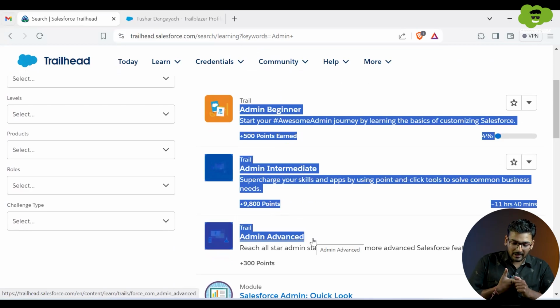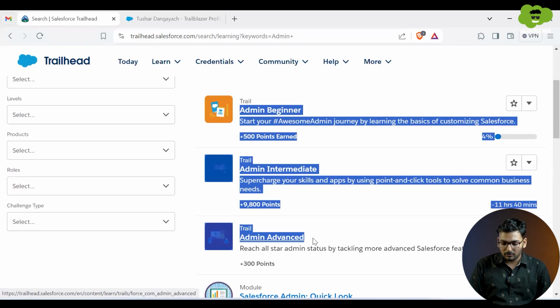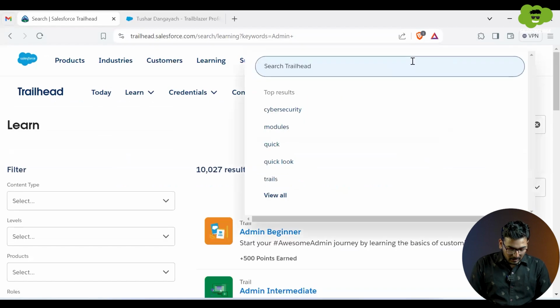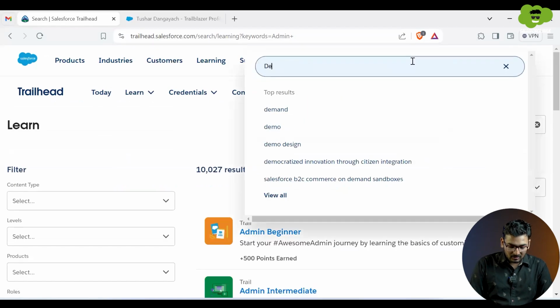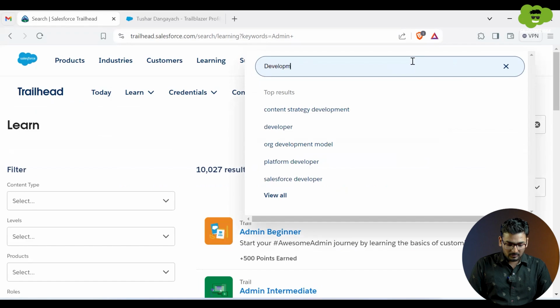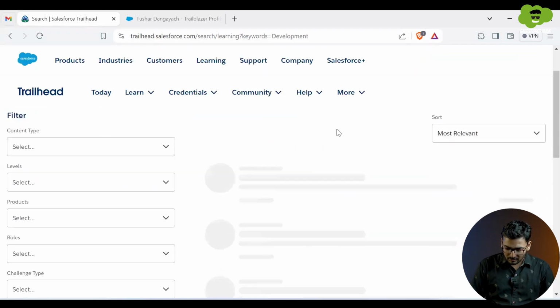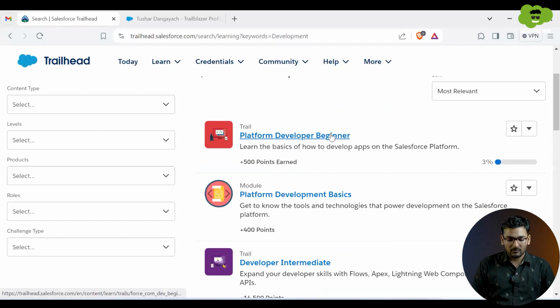Once you are done with that, then it depends on your profile. If you are interested in doing development, then definitely you have to do the modules or the trails related to development. So let me show you. I'm searching over here for development, and you can see the trails which are related to development. Platform developer beginner, platform developer basics.